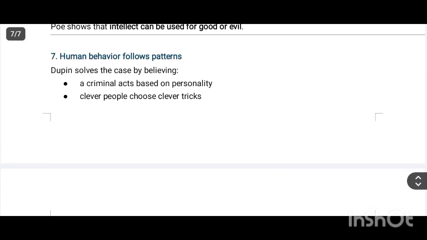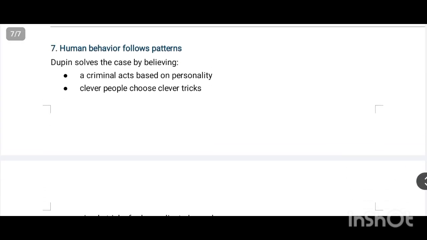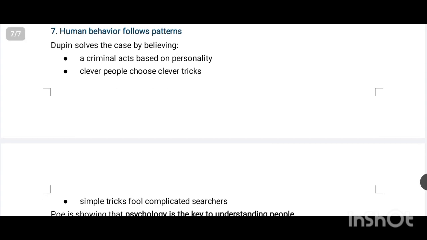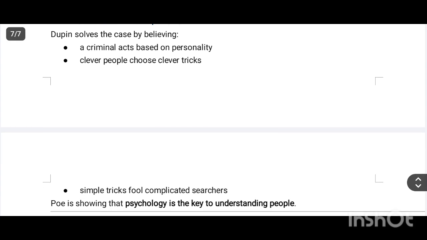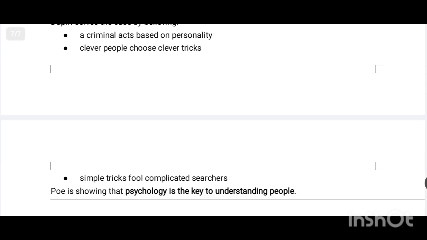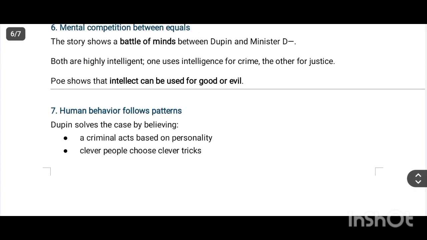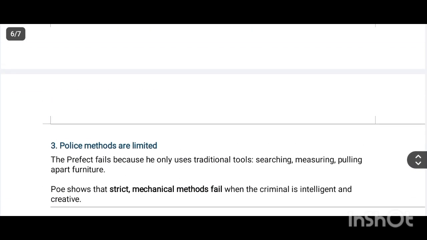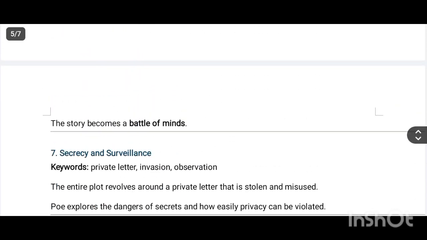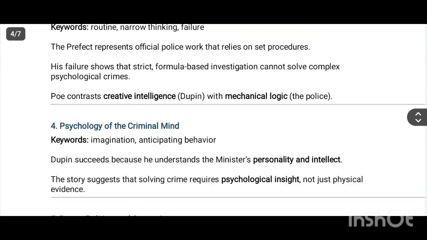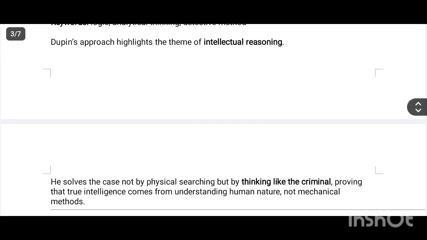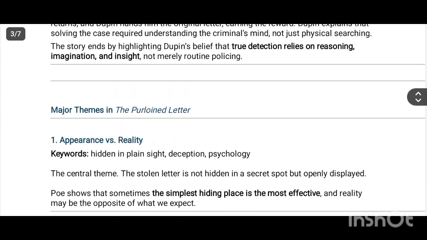Human behavior follows patterns. Dupin solves the case by believing a criminal acts based on personality. Clever people use clever tricks. So that's it about this particular story, and it is considered one of the most pioneering works of the detective story. Okay, so that's it about the particular text, regarding only the summary.